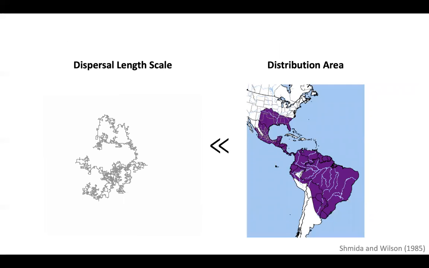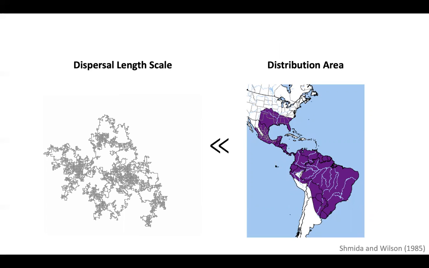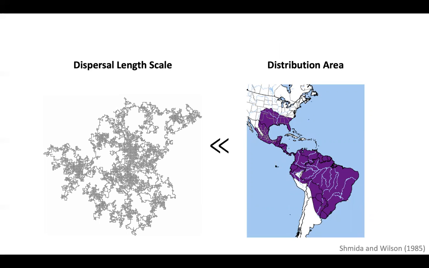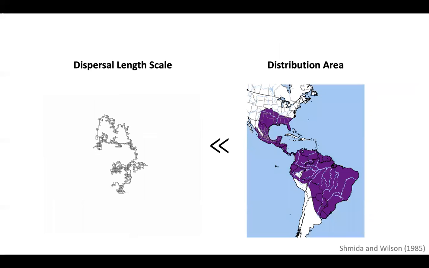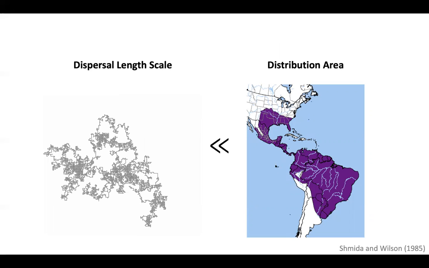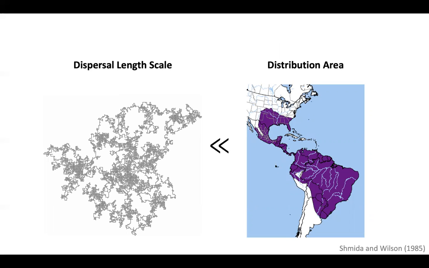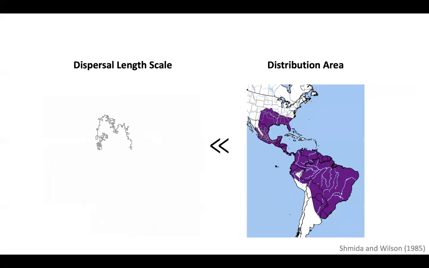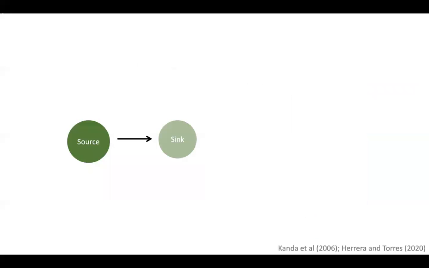The theoretical justification for this approximation was given by Schmida and Wilson in their 1985 paper. The authors argued that the effects of dispersal should only be discernible at the length scales of species movement. And since the species' mean dispersal length scale is typically orders of magnitude smaller than the length scales of distribution, one can neglect the mismatch between bioclimatic and range limit due to source-sink dynamics. However, a careful examination of this claim shows that it may be incorrect.